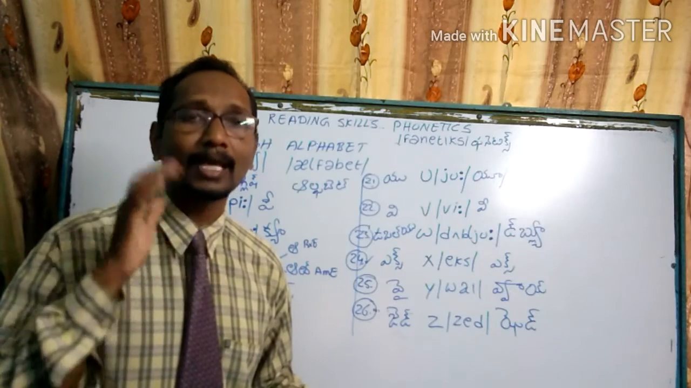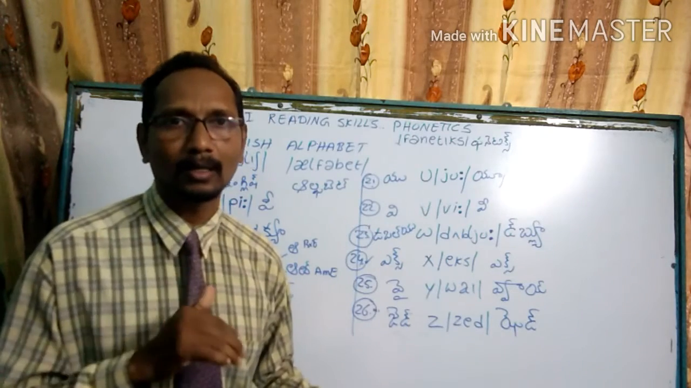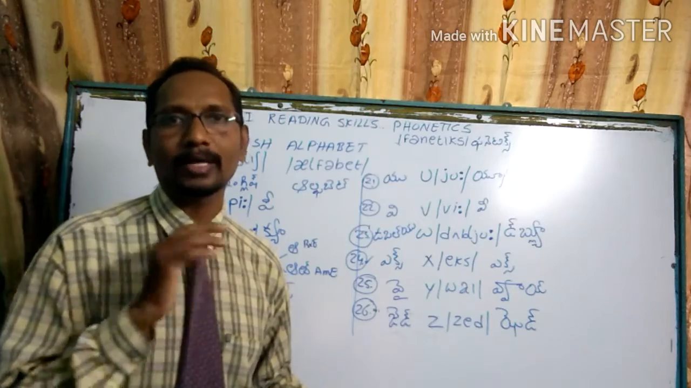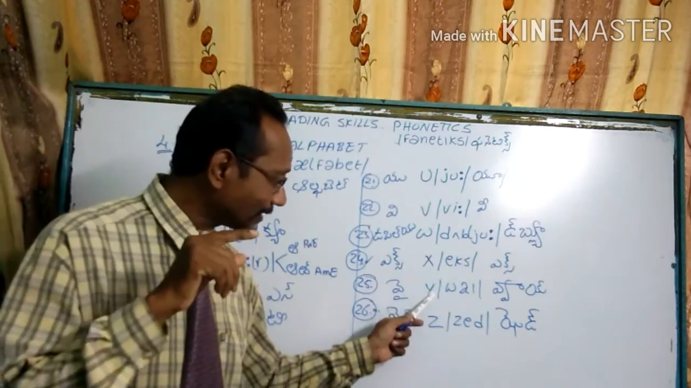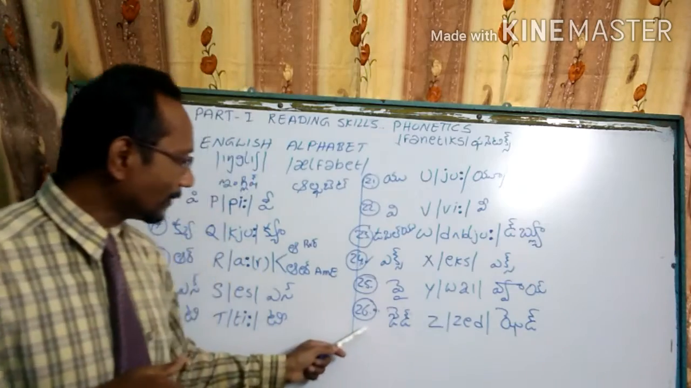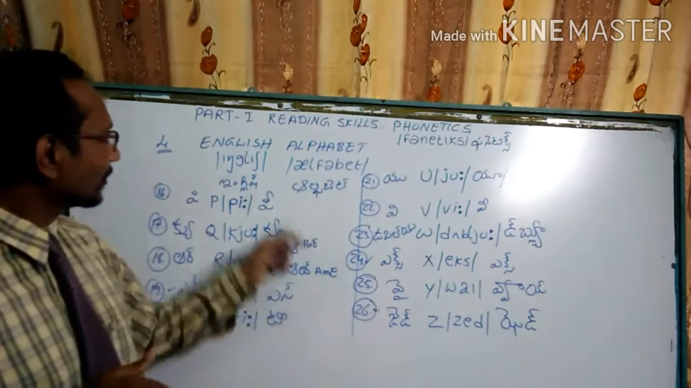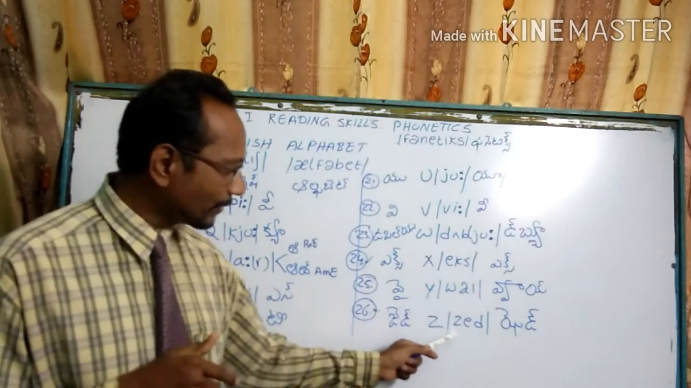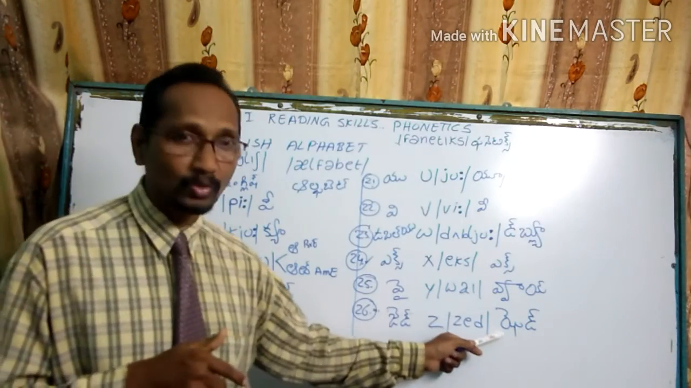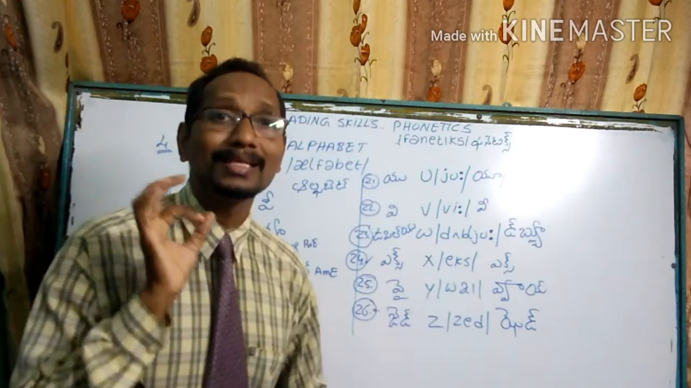Why we call it as a Y: why are you here, why are you not talking. So the Y sound is applied for the letter and the word also. Coming to the last letter of the English alphabet, that is Z, we call it Zed, but coming to the sound, we should call it as a Z.